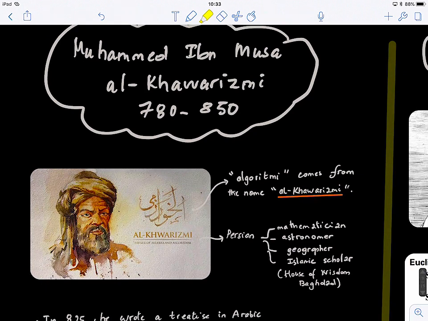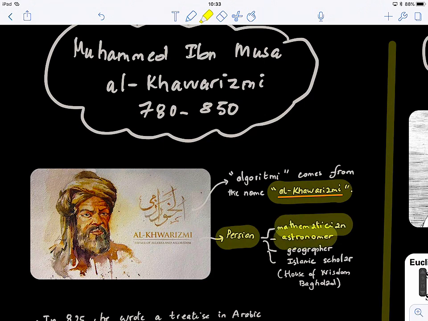So here, algorithm comes from the name Al-Khawarizmi. He's a Persian mathematician, astronomer, geographer, and Islamic scholar in the House of Wisdom in Baghdad. And you can see how people in the old time used to do so many things and be experts in different fields. I wonder why now we're not like that anymore. Because everything is so detailed.